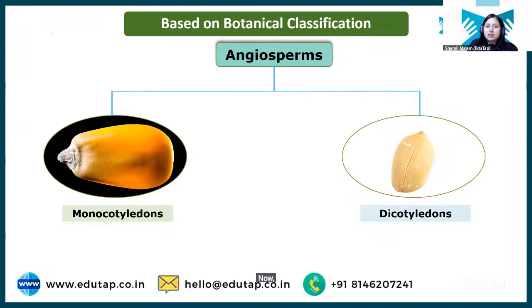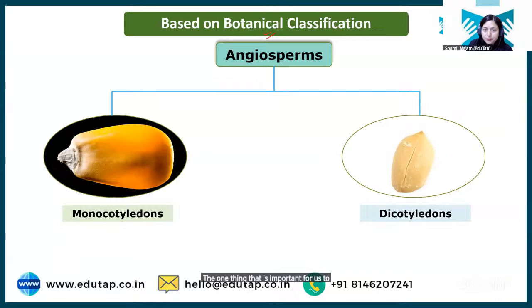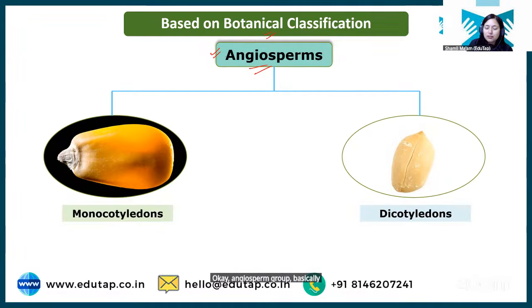Now students, there is a botanical classification of plants. In botany, the entire plant kingdom has been divided into different groups. We don't have to learn all those. We don't have to learn what is bryophyta, pteridophyta, gymnosperm, and angiosperm. The one thing that is important for us to know is the meaning of cotyledons. Basically, all your crop plants fall under the angiosperm group. Again, it's not important. What is important is the meaning of monocot and dicot. That can be asked to you.